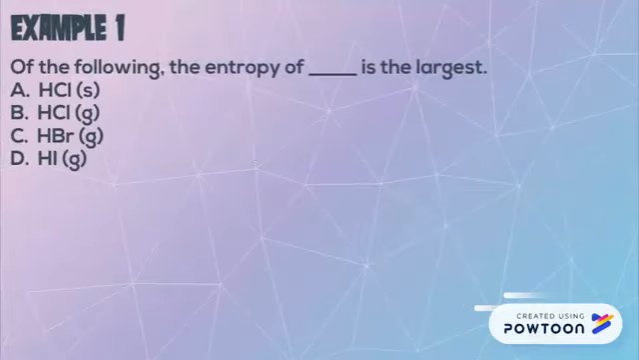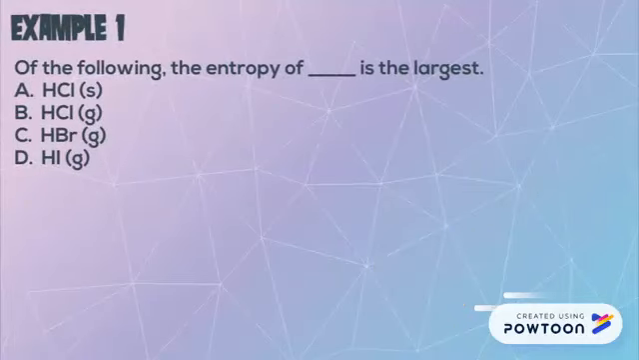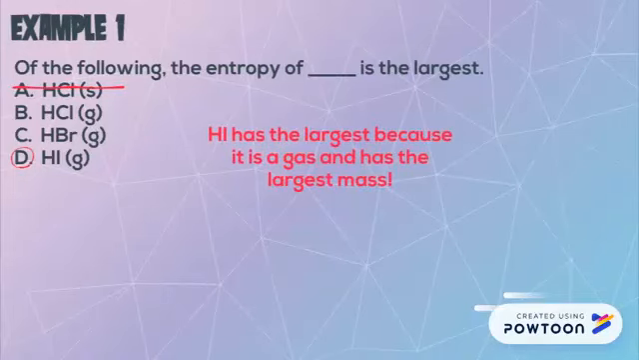Let's try example number 1. Of the following, the entropy of blank is the largest. So again, we said the more degrees of freedom, so gases having more entropy, should eliminate some of our choices. Then we want to look at size. So HI should have the largest mass.